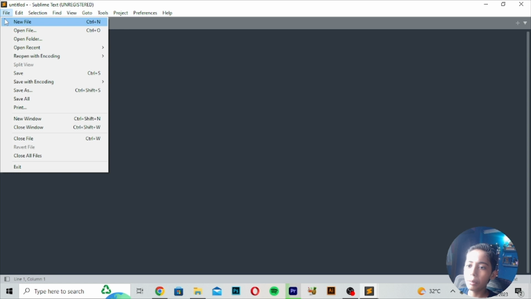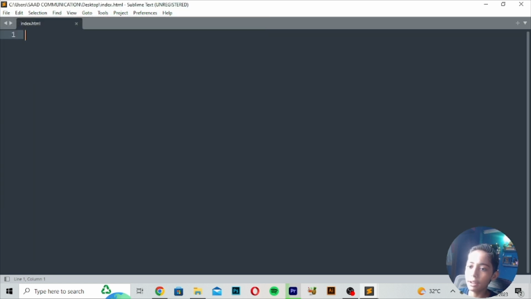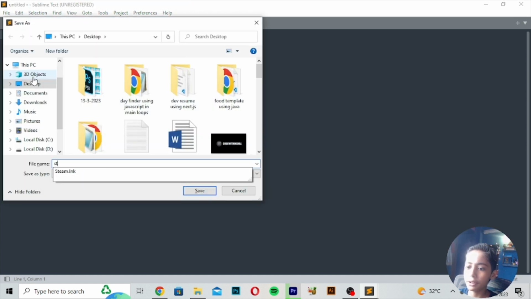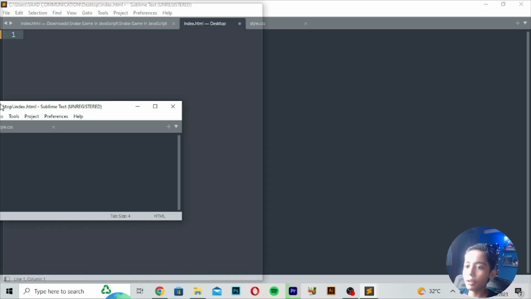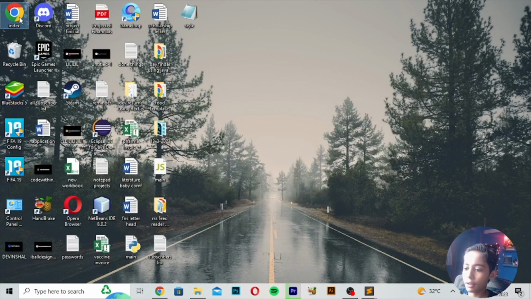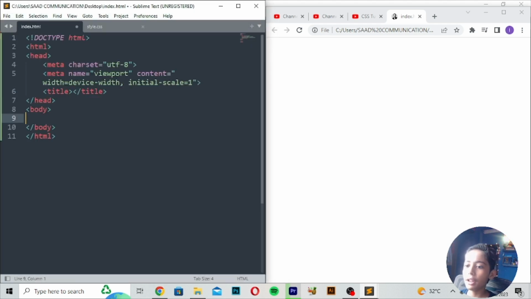Now I will go to the File menu and write an index.html file, and also a style.css file on the desktop where my HTML file is saved. First I will put them side by side and open them in my browser. Here I will write the HTML, and here you can write width and height. I will tell you what width and height are.